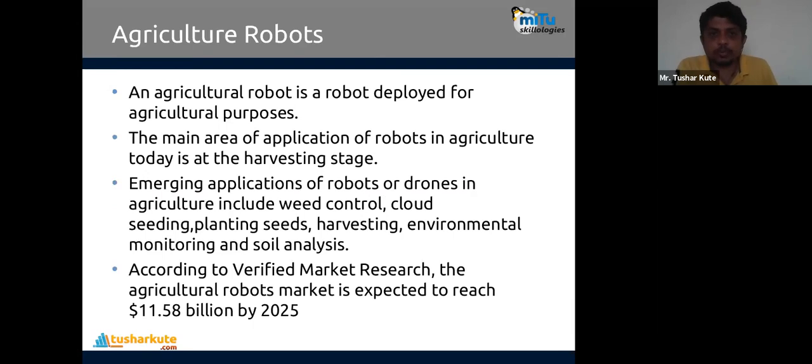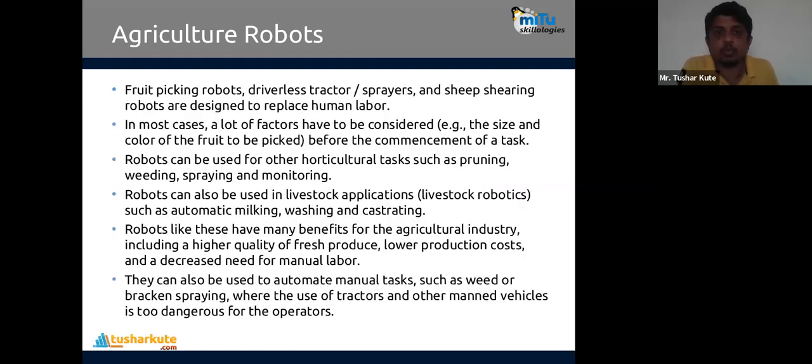Then in case of agriculture, robots are deployed for agriculture purposes, basically the main area is harvesting. Actually, let's see this one, fruit picking robots, driverless tractors, sprayers, sheep shearing robots can be used. Okay, or they can be used for horticulture tasks also, pruning, weeding, spraying, monitoring, or we'll be having livestock robotics like automatic milking, washing, or castrating. That's also possible. Or they will be used for the agriculture industry, including higher quality of fresh products, lower production costs. Everywhere robotics is possible.